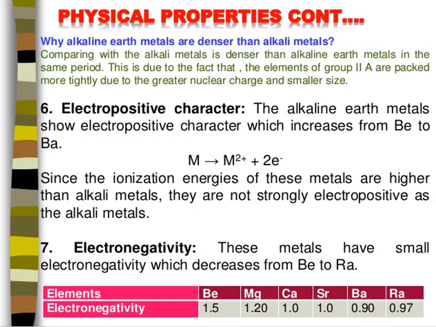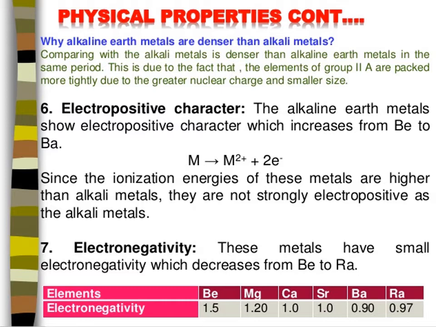So comparing with the alkali metals, while we are comparing this, it is denser than alkaline earth metals in the same period. This is due to the fact that the elements of group 2A are packed more tightly due to the nuclear charge and the smaller size. If they ask why it is denser, the answer is: due to greater nuclear charge and smaller size.